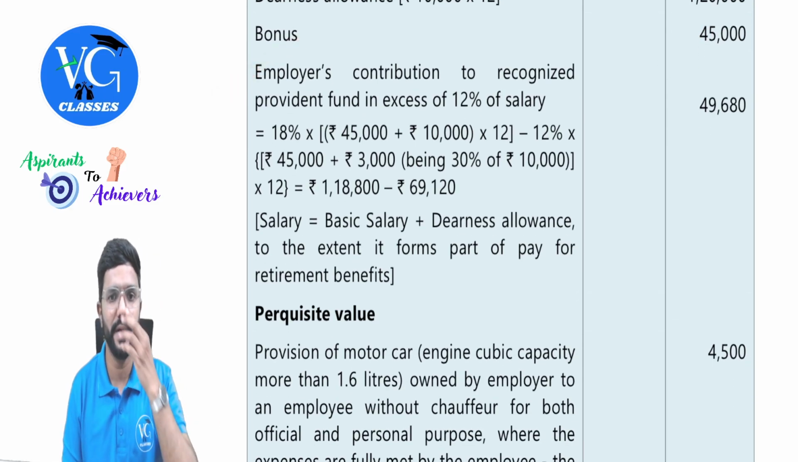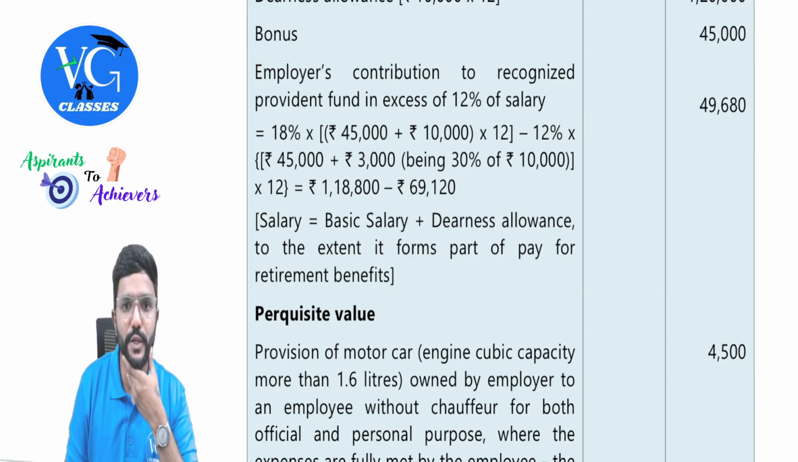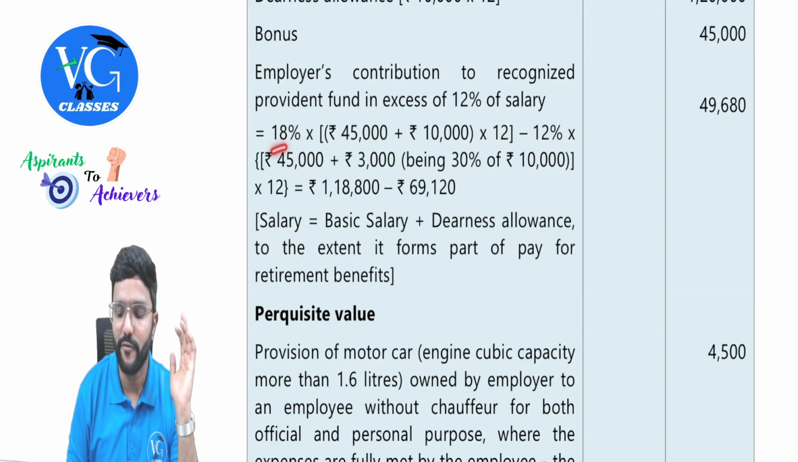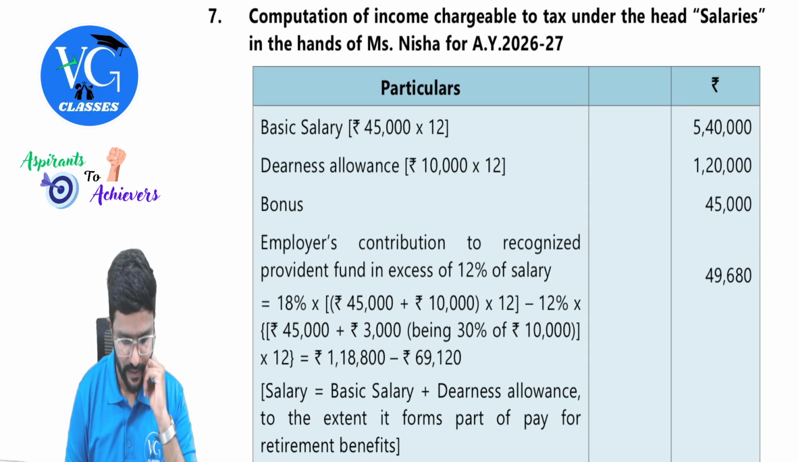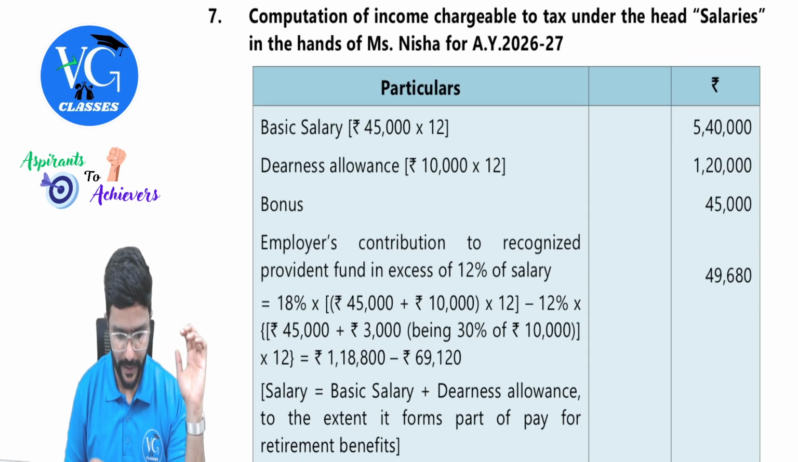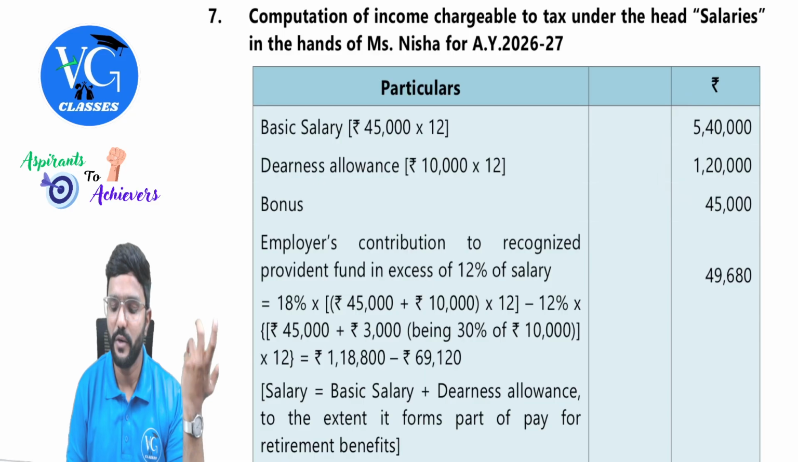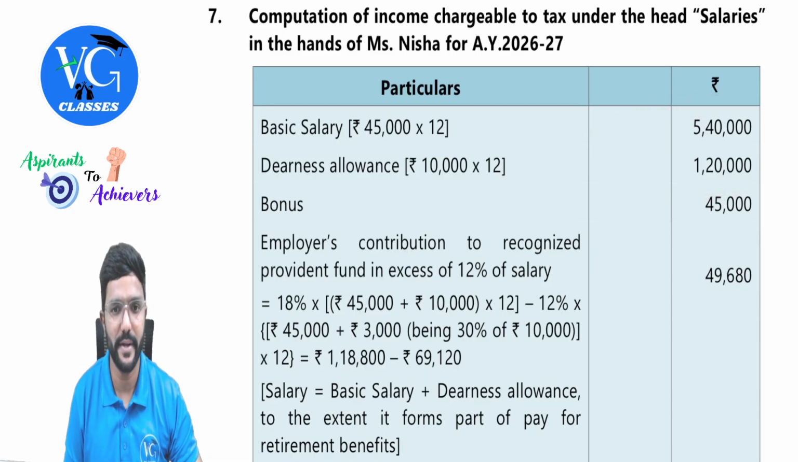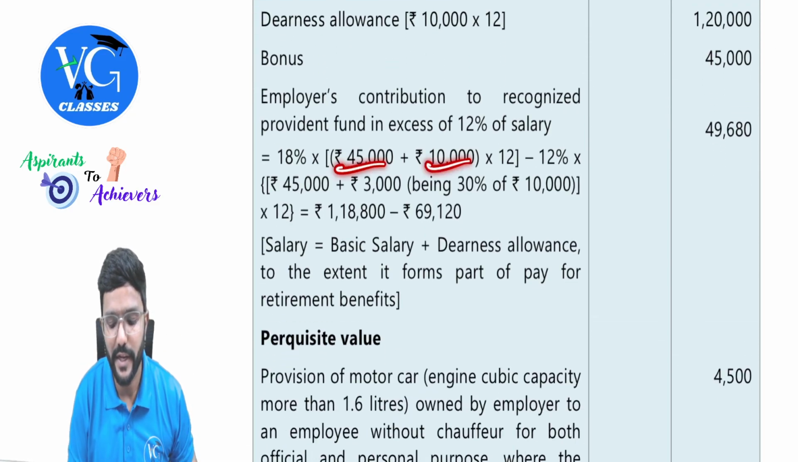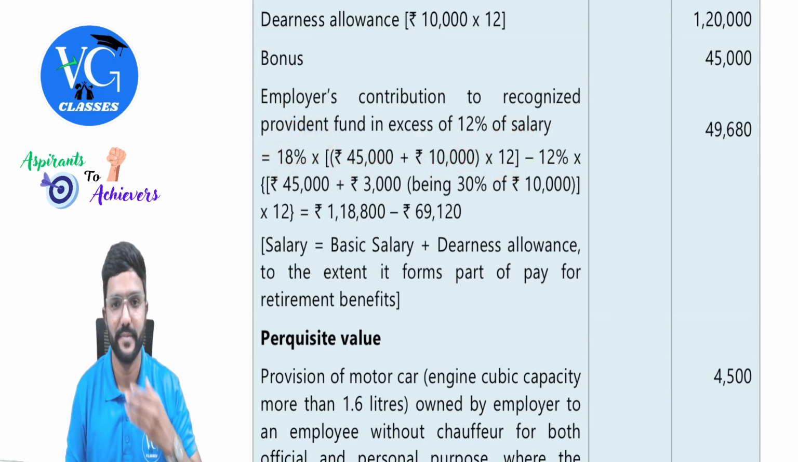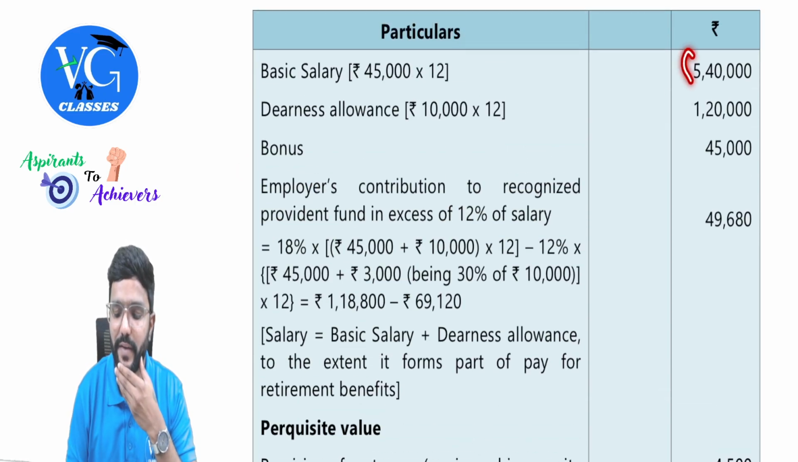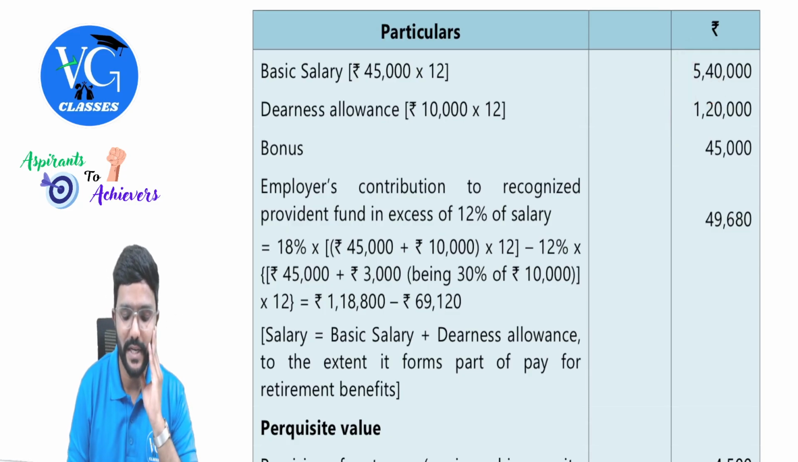This you can also do by working note. Employer contribution to recognized provident fund in excess of 12%, because up to 12% it is exempt. So actual contribution is 18% of basic pay plus DA, guys. Anyway, you have the total figure here, into 18% you do. That would be better. They have taken monthly, then into 12, into 18%. So these figures are anyway ready. You take both, add them and take 18%. That is the actual contribution.